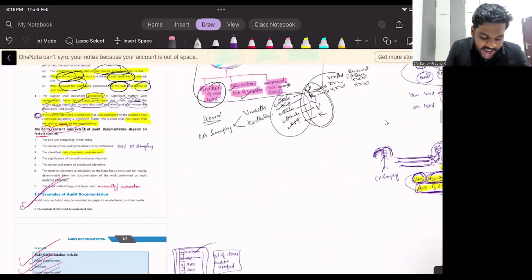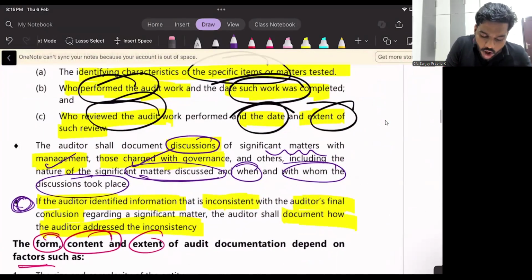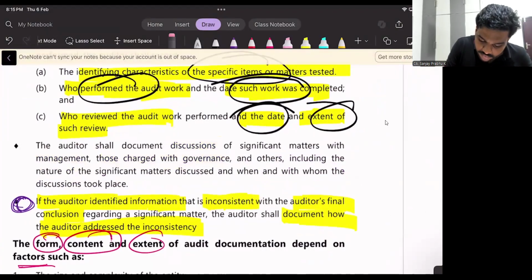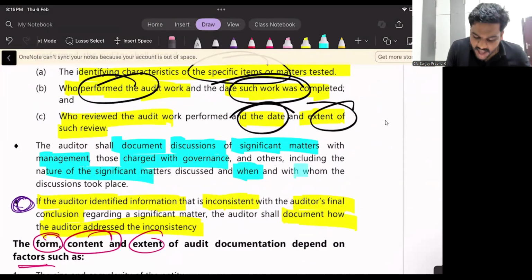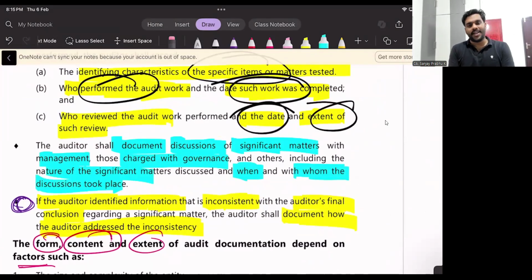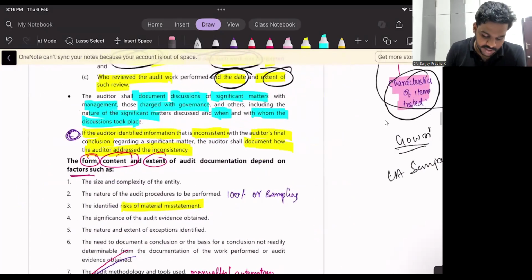So what is the next thing I have to document? I have to document the auditor. See this point? Auditor shall document all the discussions of significant matters he had with management, TCWG: what is the matter he discussed, when this discussion took place, and with whom such discussion took place. Am I clear to you? Yes, sir.